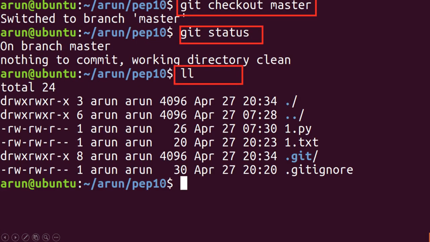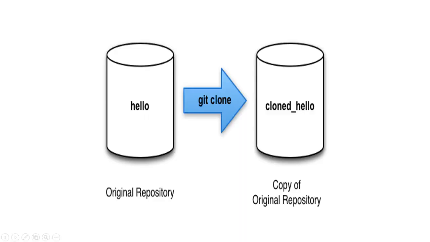Now if I again switch to the master branch over here using the command git checkout master, it says switched to branch master, and if I do git status over here, on branch master, nothing to commit, the working directory is clean. But if I do an ll or ls -ltr, you can see that there is no 2.py file over here, because that 2.py file was added in my testing branch and not in my master branch.